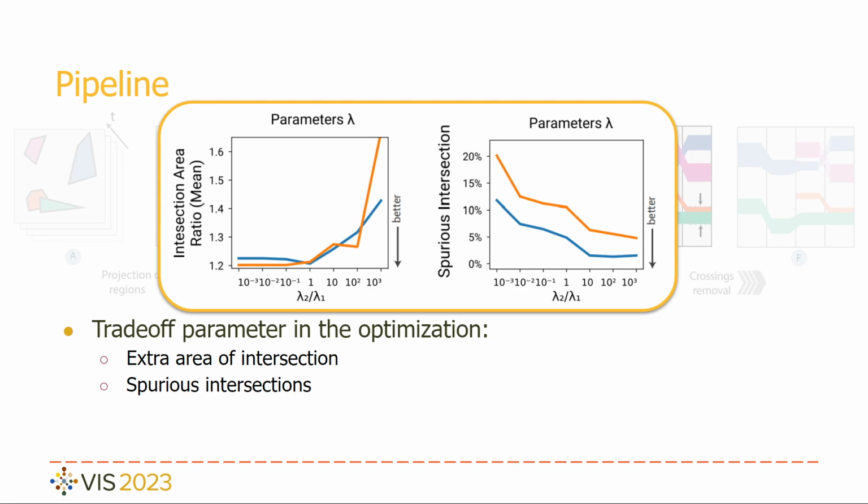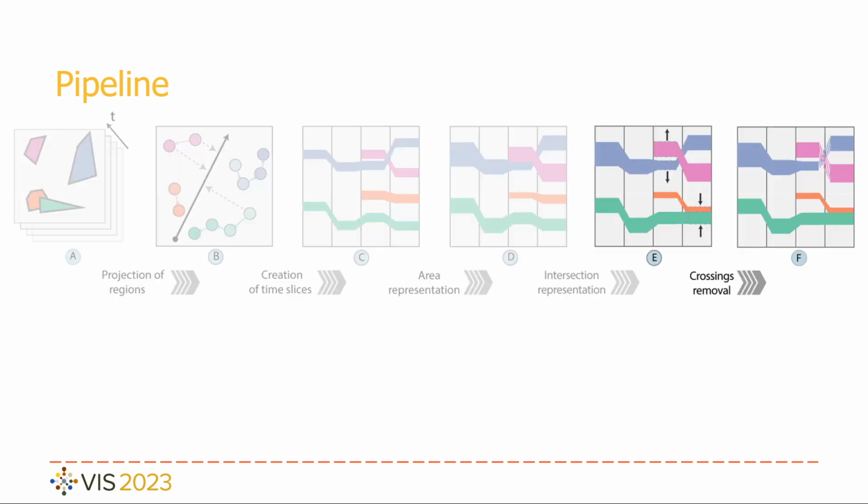Our formulation also contains a trade-off parameter between the two objectives of minimization: minimize the extra areas of intersections and minimize the number of spurious intersections. Based on the selected parameter, it is possible to obtain better values for one or the other. Lastly, we mark visual crossings between the curves that do not relate to intersections in the original space.